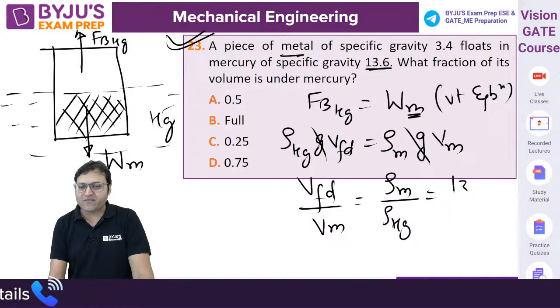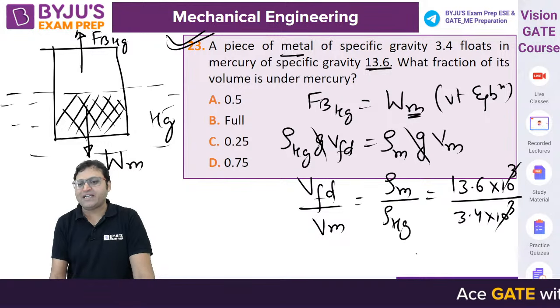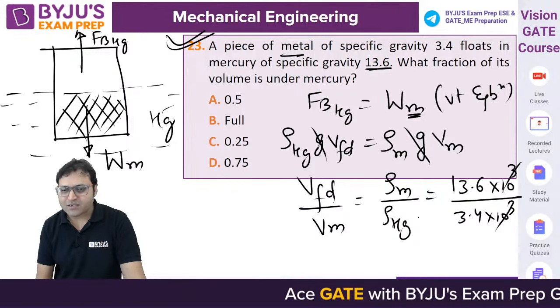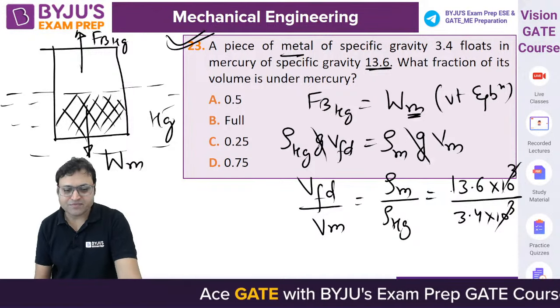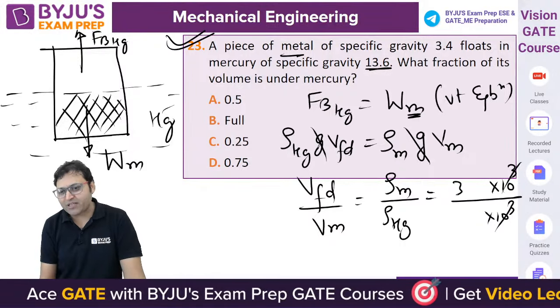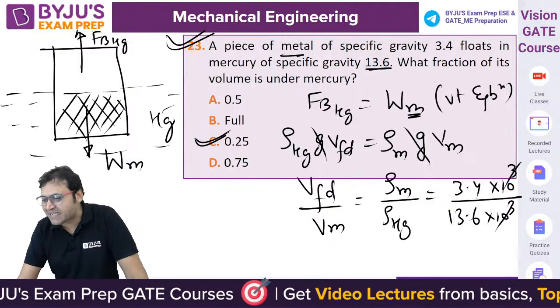The density is 13.6 into 10 to the power 3, and 3.4 into 10 to the power 3. So the ratio of volume of fluid displaced is metal upon mercury, 3.4 upon 13.6. You will get the answer to be option C, isn't it?